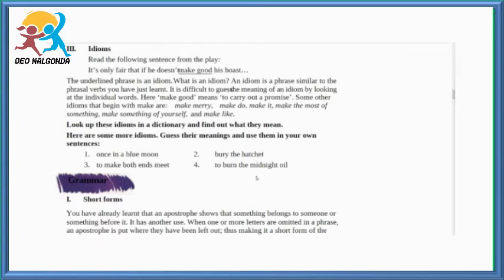Coming to the second one, bury the hatchet. That means to stop fighting and become friends.